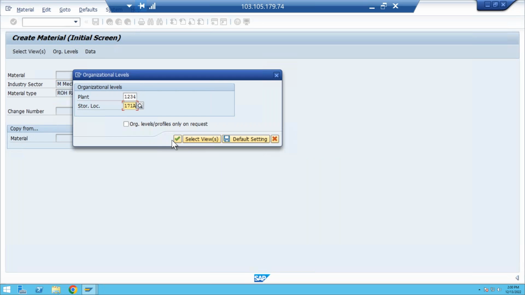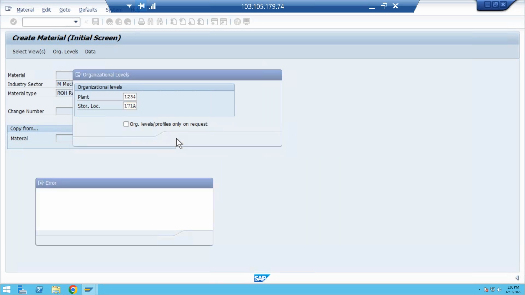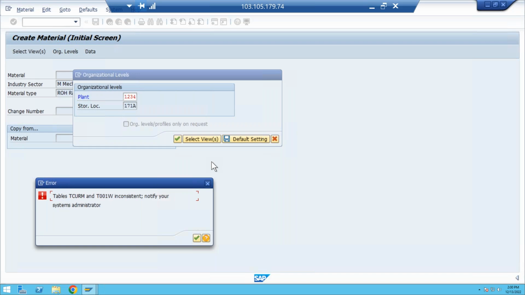Okay. No confusion, right? I am trying to create a material. Immediately the system is going to stop here. So what is this? Tables T column and TW inconsistent, notify your system administrator. This is a different issue. Okay. Let us resolve it.